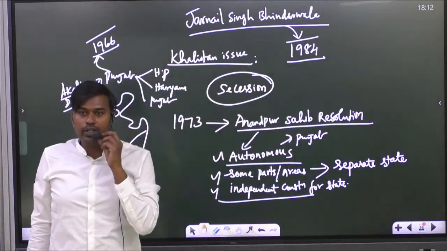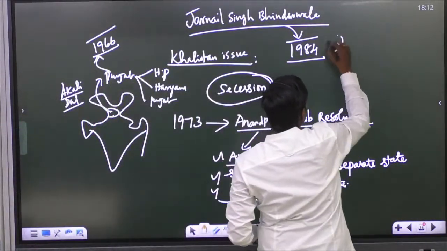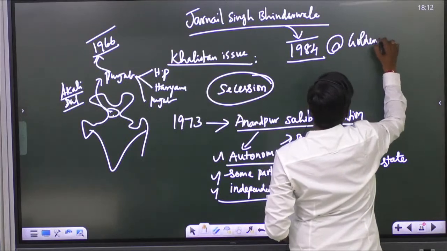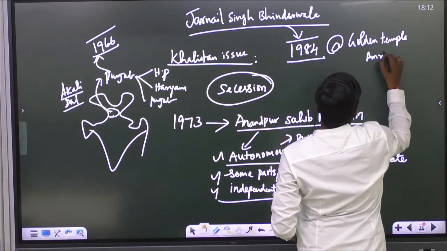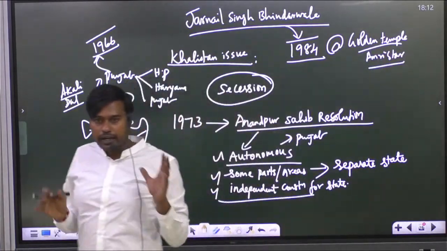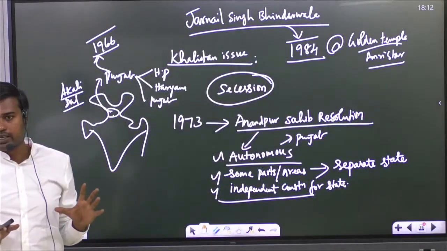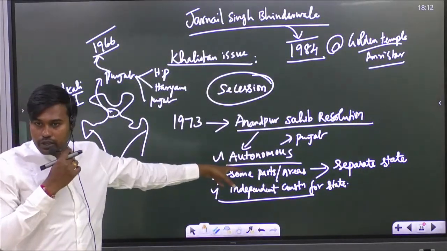He started protesting at the Golden Temple inside Amritsar. Not only that, he assembled a group of people and he said he will not come out of this temple till the Anandpur Sahib resolution is implemented.